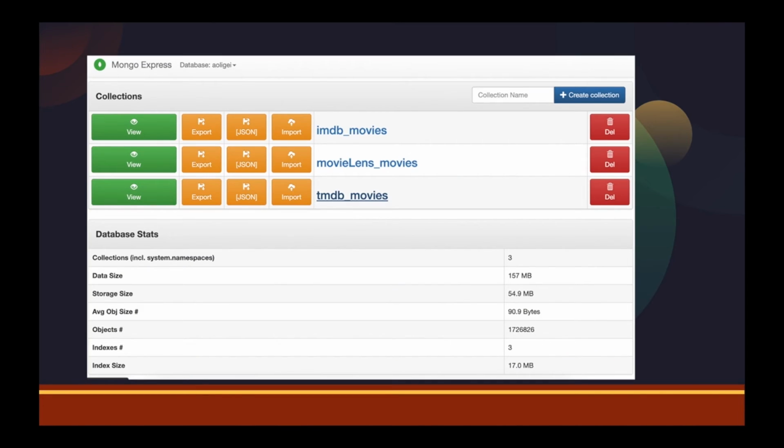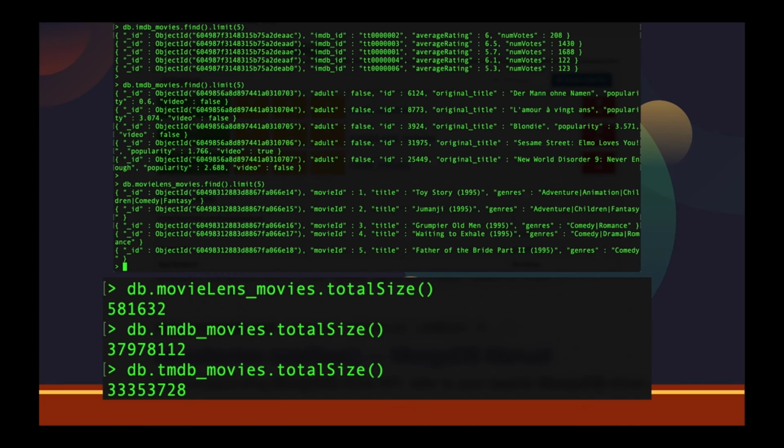Here's a screenshot from Mongo Express to showcase our database. Basically, we've stored data from 3 sources into 3 collections. Here's another screenshot for some query action inside of our MongoDB.